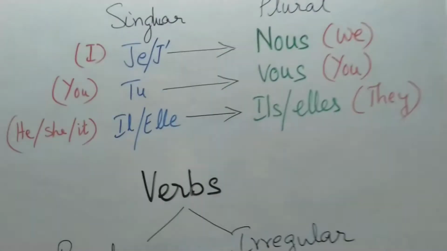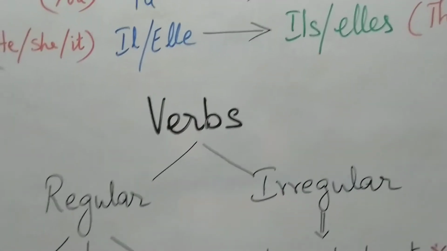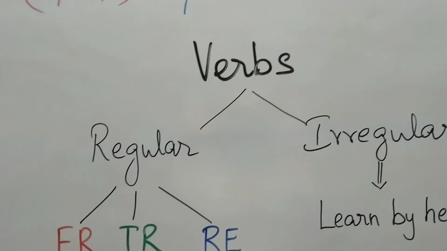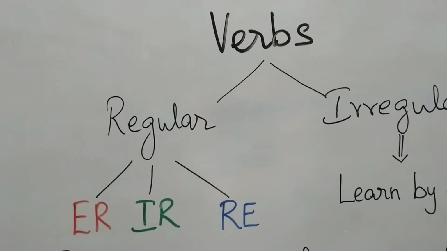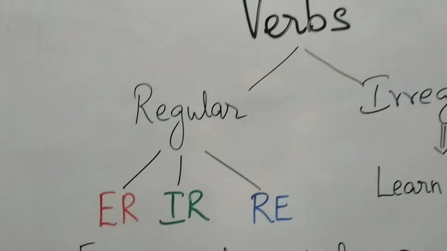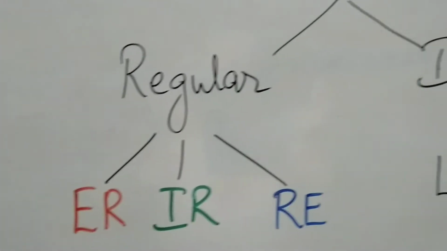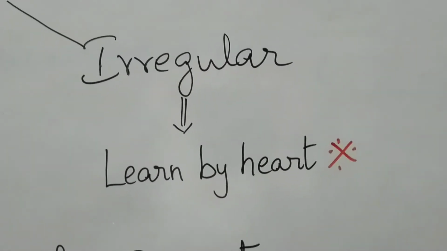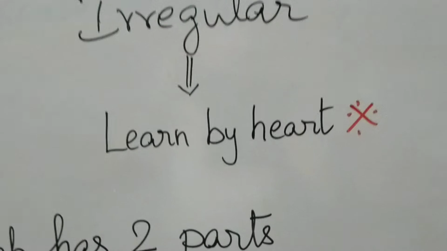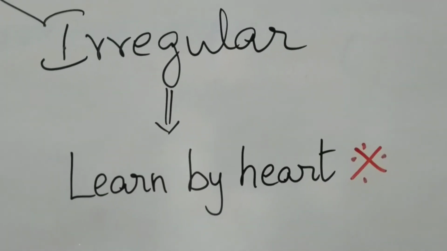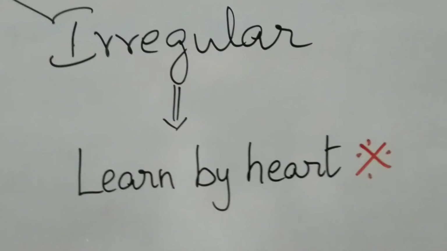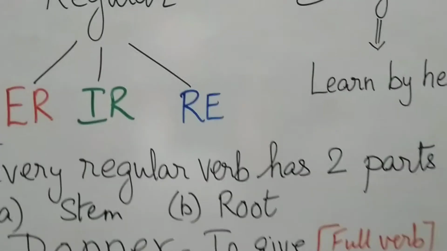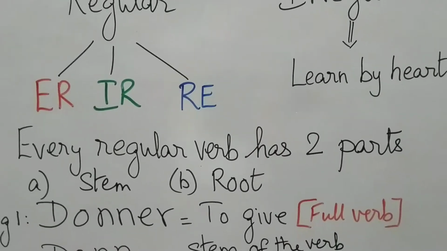Now, these subject pronouns are always connected to verbs. Now, verbs are of two categories, regular verbs and irregular verbs. Regular verbs are further divided into three categories: those which end in er, those which end in ir, and those which end in re. Irregular verbs also end in er, ir, and re, but they cannot be classified as such. Therefore, you will have to learn irregular verbs by heart. Always irregular verbs must be learnt by heart. Now, every regular verb has two parts. One is the stem and the other is the root.